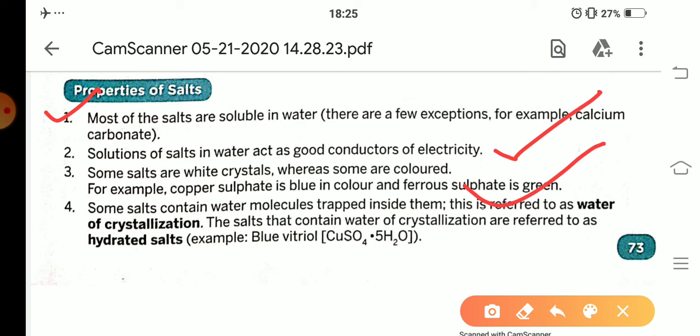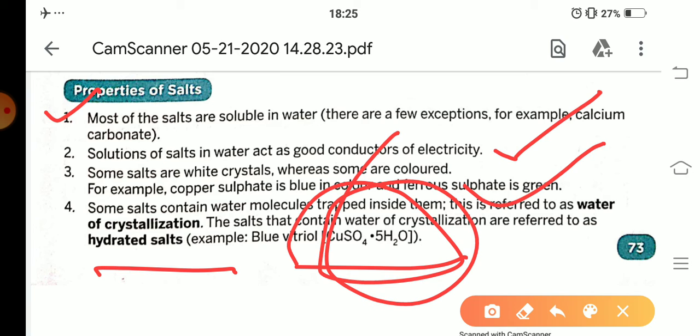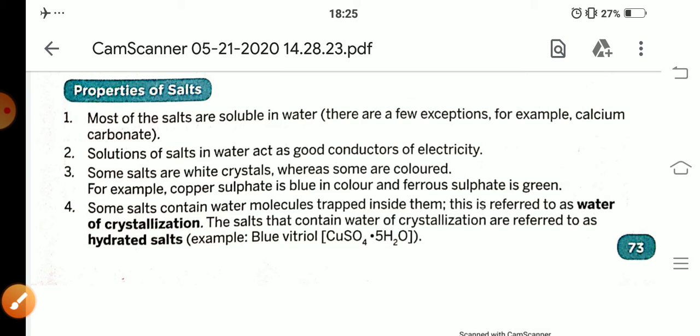Some salts contain water molecules trapped inside them. This is referred to as water of crystallization, and these salts are known as hydrated salts. Okay, for example, CuSO4·5H2O. This is the example of hydrated salts. Okay students, these are some properties of salts.